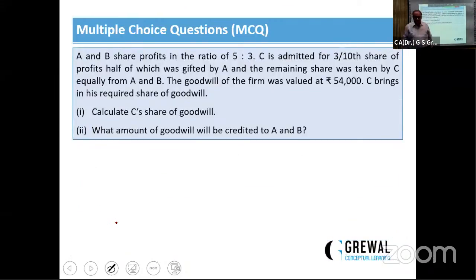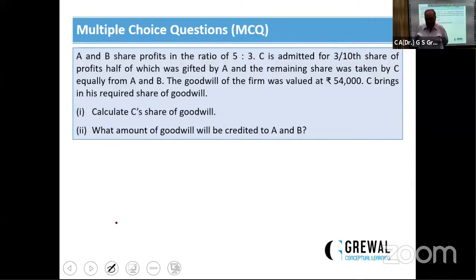अगली एंट्री. नेक्स्ट. ये बहुत अच्छा. A and B are partners sharing profit 5:3. C is admitted for 3/10 share of profits, half of which was gifted by A. शुरू से ही बता दिया, from the very beginning, goodwill जो है definitely reward है to the sacrificing partner for sacrificing their share of profit. When you gift someone, it means your sacrifice is nil. आपका कोई sacrifice थोड़ा, अगर आपने उसका ले लिया फिर क्या ले लिया?